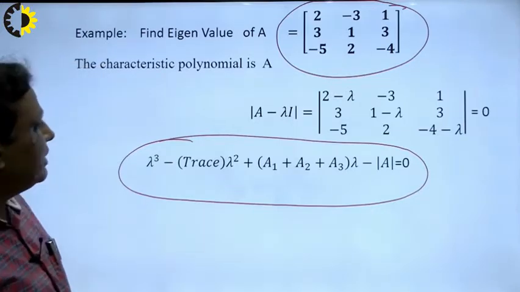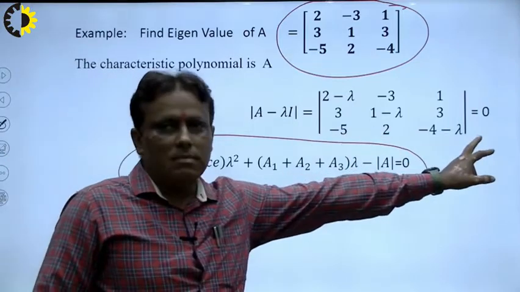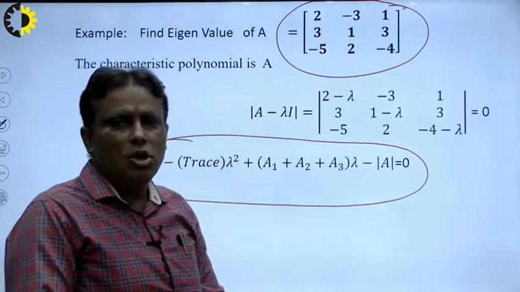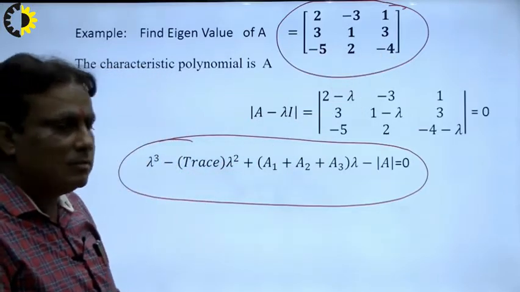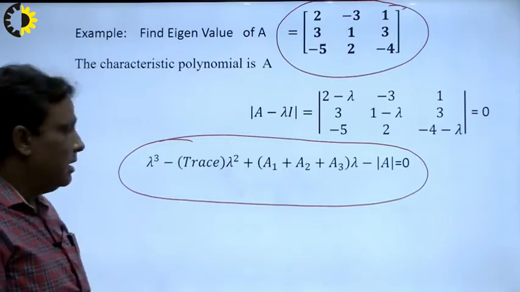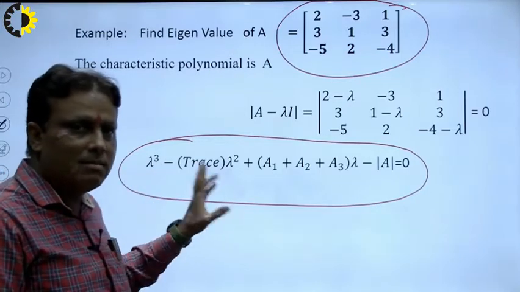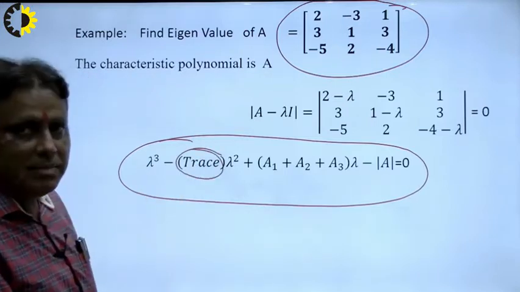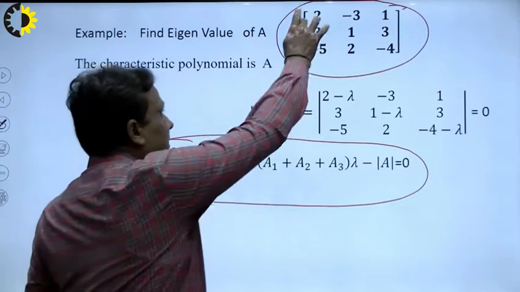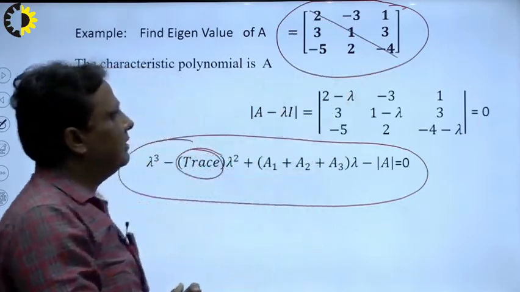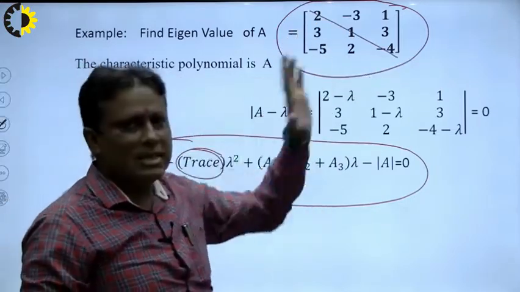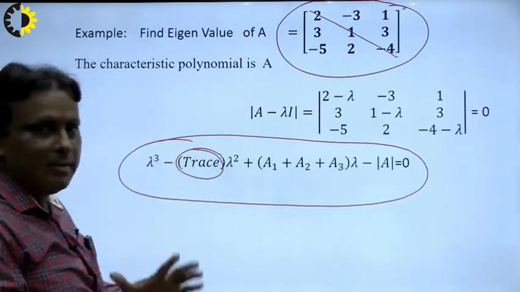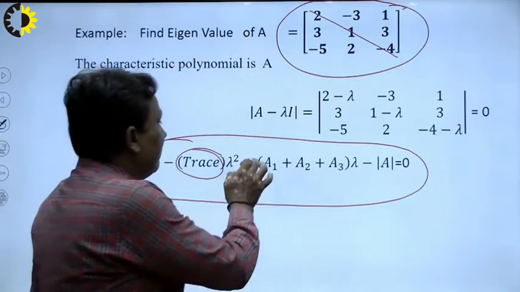First of all, we see here the order of this determinant is 3 by 3. The polynomial will be of degree 3. So I write here lambda cube, right? Minus, the first sign plus, and the second is minus: minus trace. So what will be the trace? Trace means the sum of all diagonal elements. So the trace will be here 2, 1, 3, minus 4, minus 1. So I write here minus 1. So minus minus, what will be? Plus here.